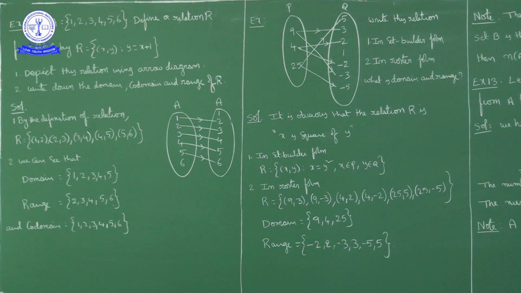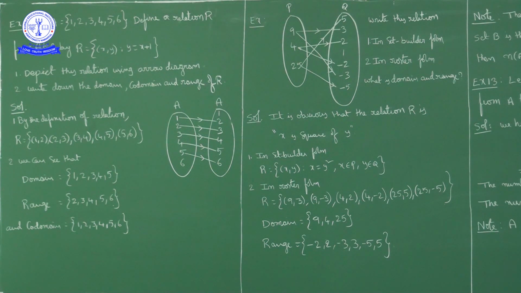Now here the set is 1, 2, 3, 4, 5, 6. The relation is defined from set A to set A by the ordered pair (x, y), where the relation between x and y is y = x + 1. The question is to represent this relation using an arrow diagram, and to find the domain, codomain and range of this relation.